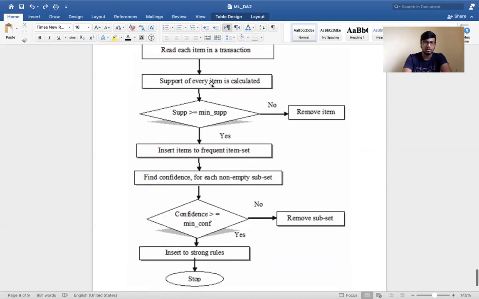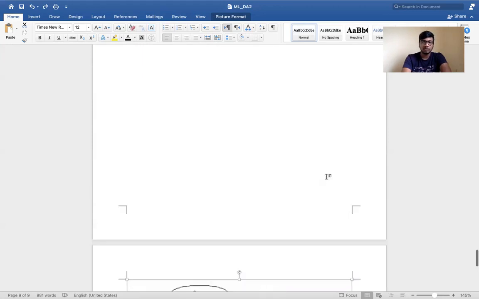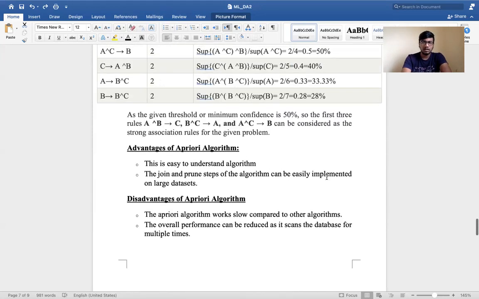If the confidence is also greater than or equal to the minimum confidence, both of which will be given in the question, it will insert into strong rules. If it is less, it will remove the subset. As in example 4, as it is greater, we consider it a strong association rule.